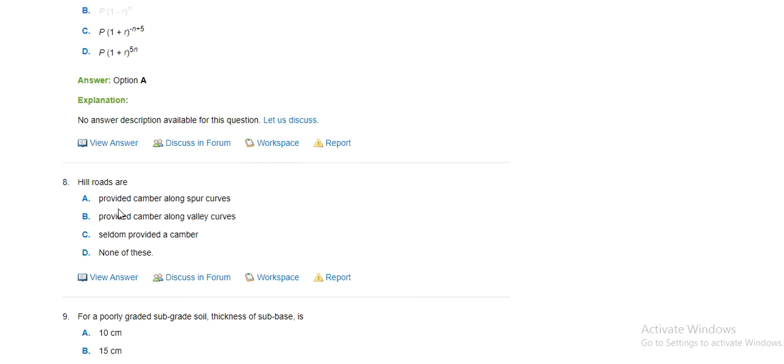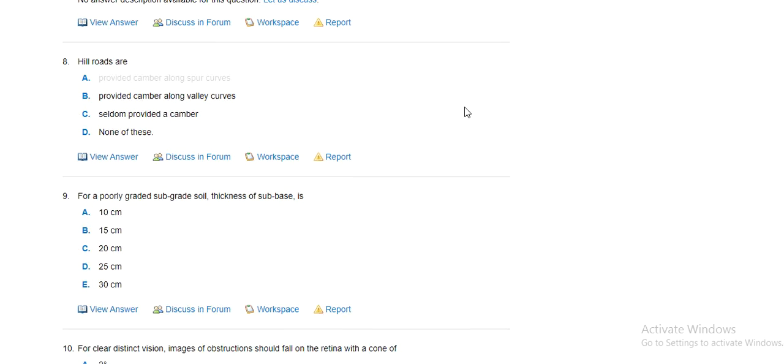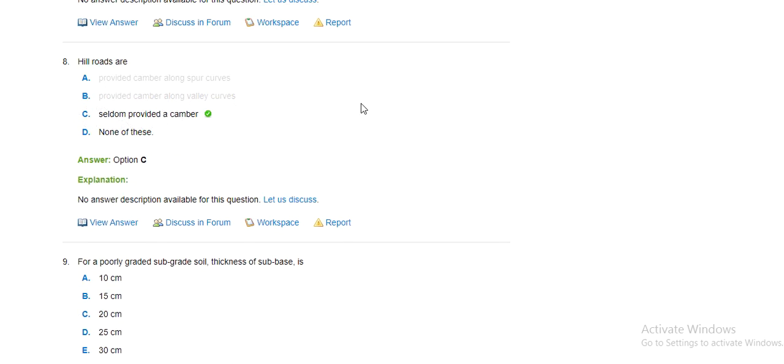Hill roads. Hill roads are provided camber along the super curves. It is an incorrect option. Provided camber along valley curves. This is also incorrect. Seldom provided a camber. Yes, hill roads are seldom provided a camber.